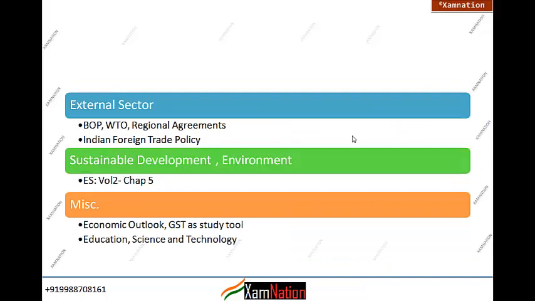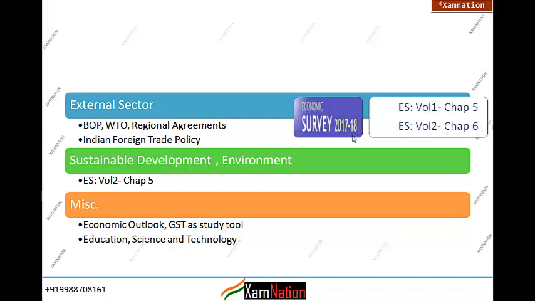For example, the external sector, where we will study world trade, your BOP, and the WTO Ministerial Conference, MC11, which commenced in the month of December and also concluded in December. That we are going to study. The Indian foreign trade policy review, done in the months of October and November, we will also study. Along with that, when we finish this module, this chapter will be covered fully.